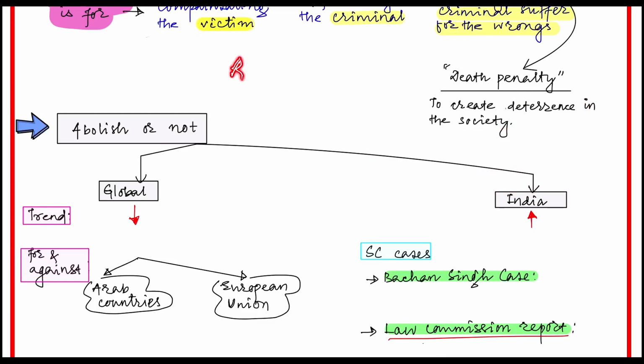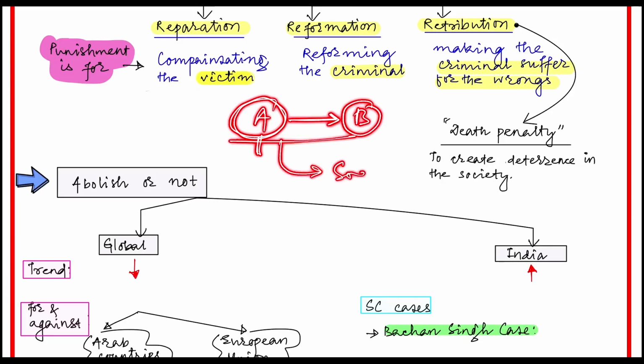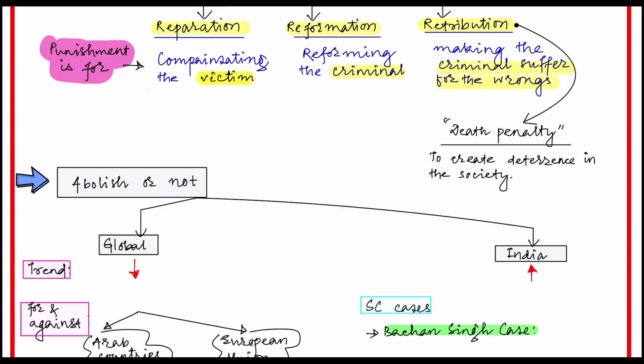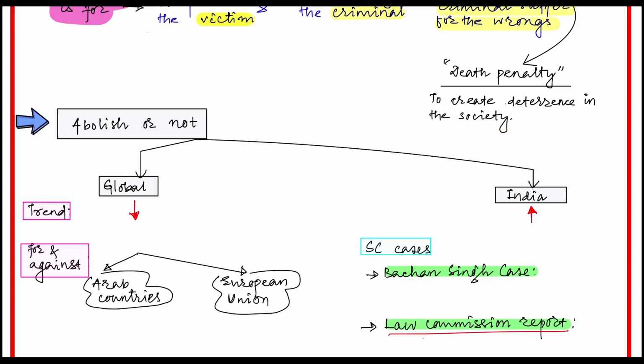For example, A kills B. For killing B, A will be punished with the death penalty. He will be hanged till death. This will give a message to the society that in future whoever kills another person will be punished like A. So this will discourage the killing activity. With this provision, the death penalty is there in our law to create deterrence in the society.